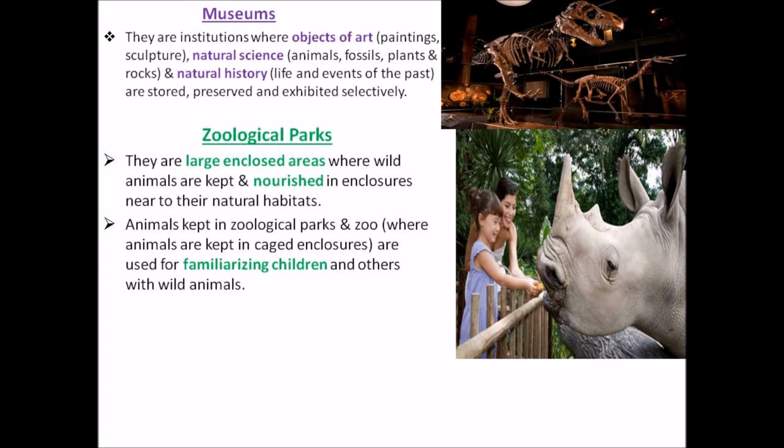An example is the white tiger, which is bred artificially, taken from its natural home in the forest and kept in breeding places like zoological parks for breeding purposes. Even in zoological parks there are separate sections. It may be for lions and tigers, then for deer, for crocodiles, for aquatic animals separately, and even a section where birds are kept.